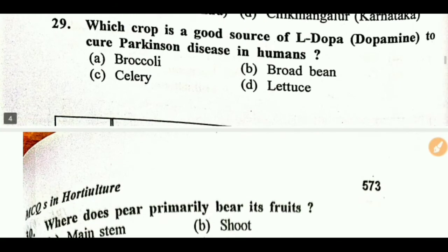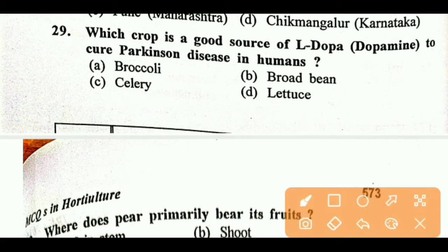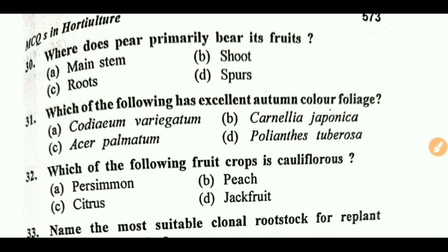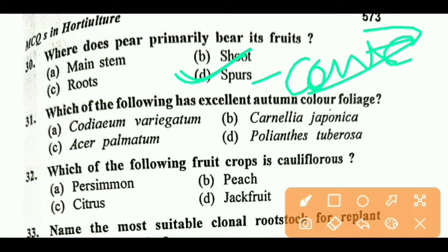These are the nursery of oil palm and Palmyra palm. Next question. Which crop is a good source of L-dopa (dopamine) to cure Parkinson's disease in humans? Right answer is B, broad bean. Next question. Where does pear primarily bear its fruits? Right answer is D, spur. Spur means condensed growth of fruit is known as spurs.